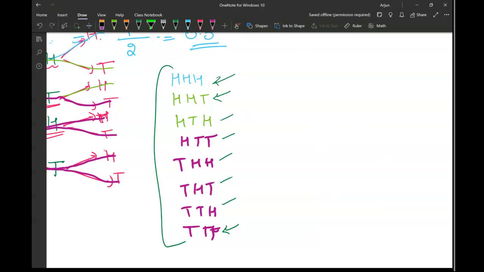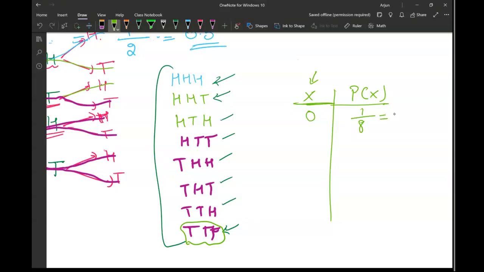Now I'm going to try and create a table from here. So I'm going to put the number of desired heads as an X, and I will try and count their probability, which I will mark as Px. So let's say for 0 heads, X is 0. What is the probability for that? 0 heads means all 3 tails. So that can be 1 over 8, which I can mark as 0.125.